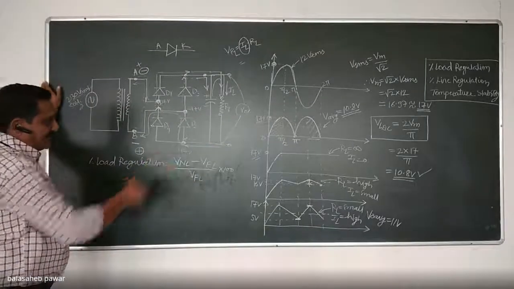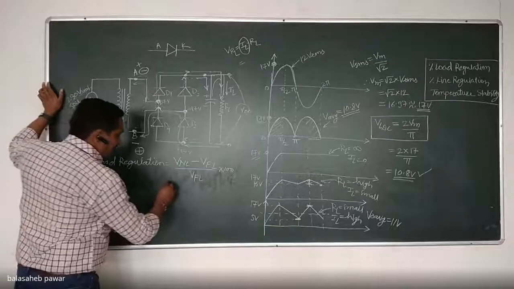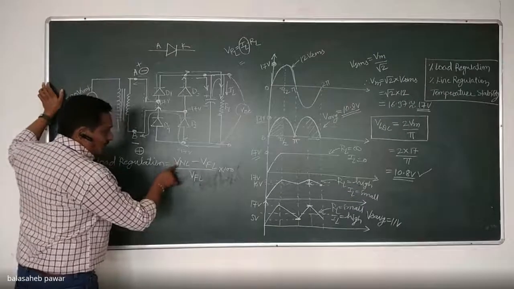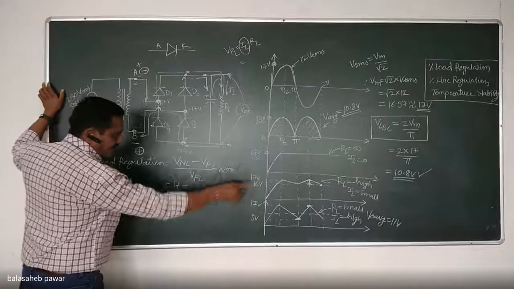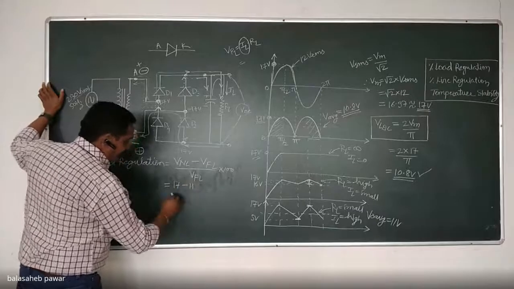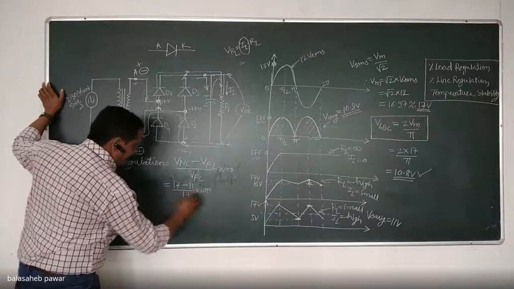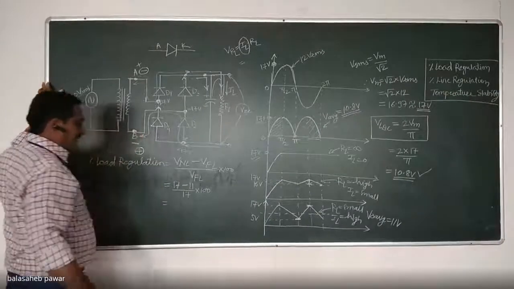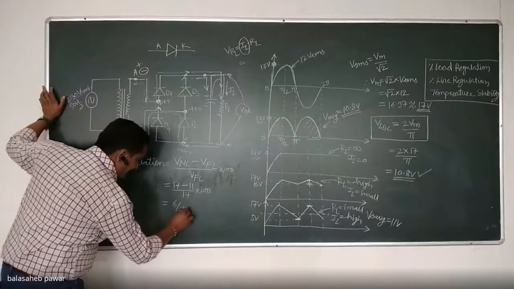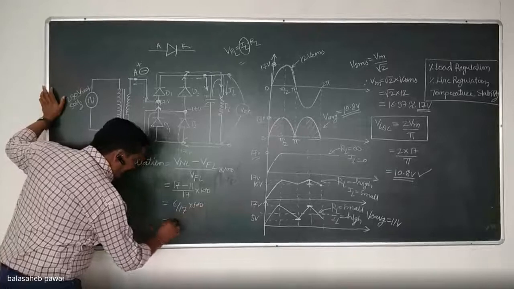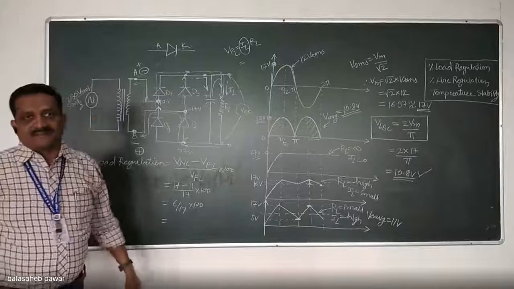So for the same example, if we try to determine the percentage load regulation, you will observe that voltage at no load, it is 17 volts, minus voltage at full load, it becomes just 11 volts, that is average, divided by, again, voltage at full load, that is 17, into 100. So 6 by 17 into 100. Your answer will be in percentage. So find out percentage load regulation for this unregulated power supply.